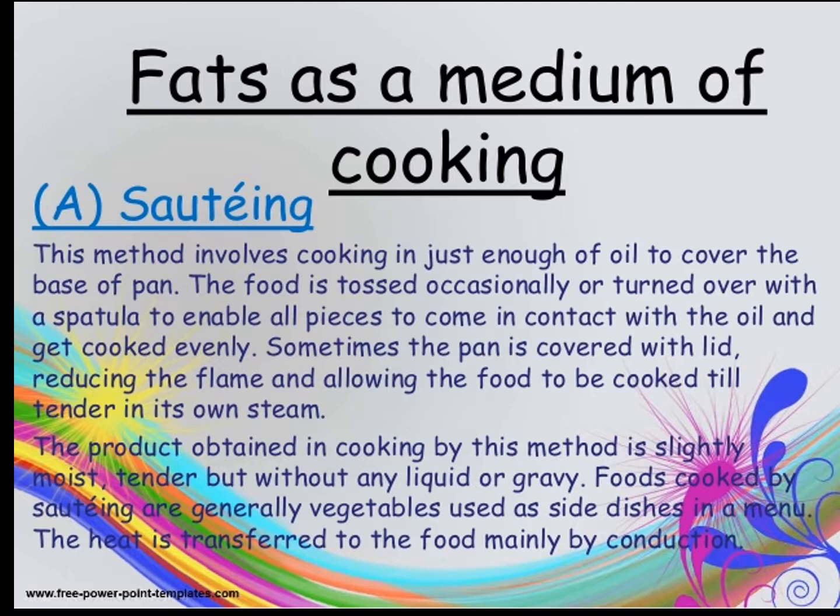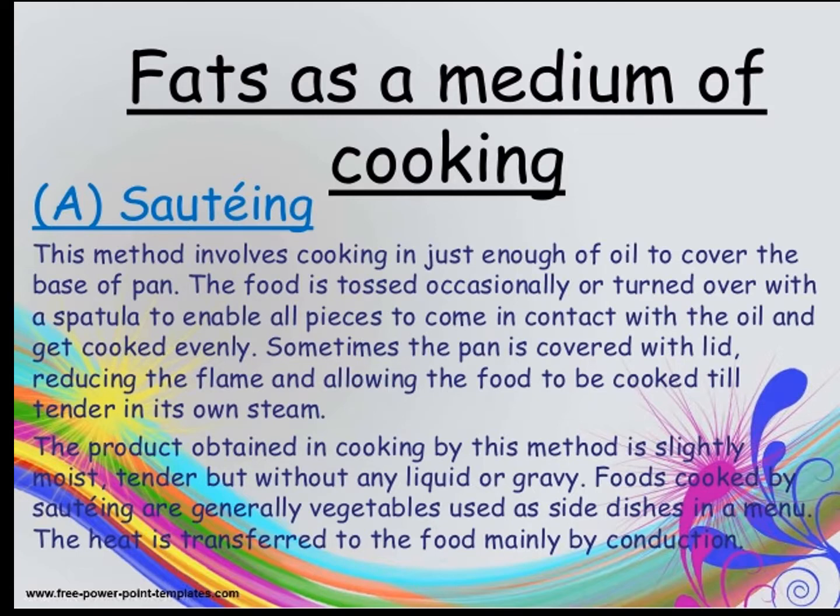Generally, the food is cooked with a covered lid. The product obtained in cooking by this method is slightly moist and tender but without any liquid or gravy.